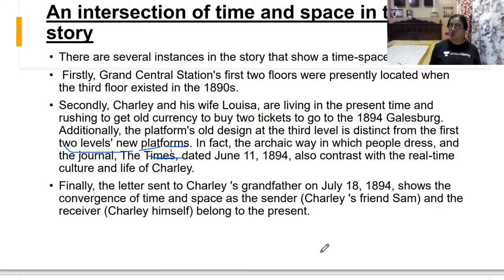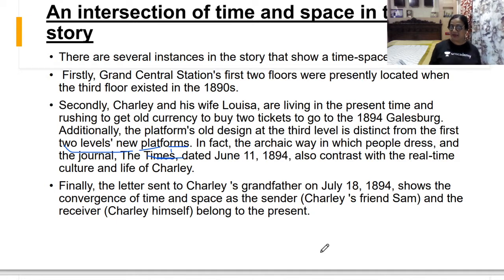31 years old, and I was wearing a tan gabardine suit and a straw hat with a fancy band. So what was he wearing? He was wearing a tan gabardine. Tan means light brown overcoat, and with a straw hat. That is, he was wearing the dress of the modern time, of the reality. But when he goes to the third level, he finds the dresses of the people very different. All right. I hope you all are understanding.